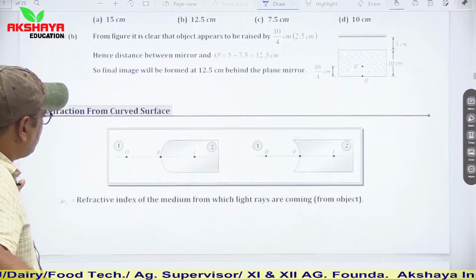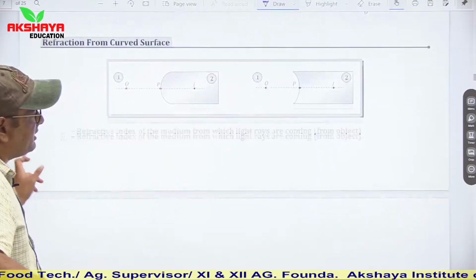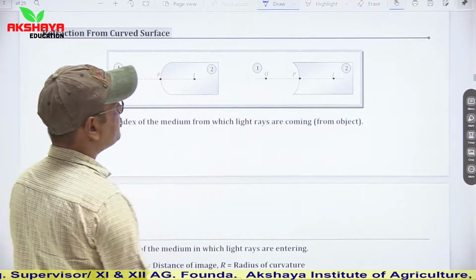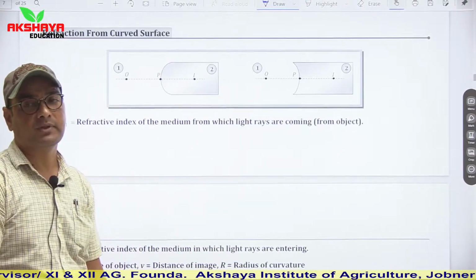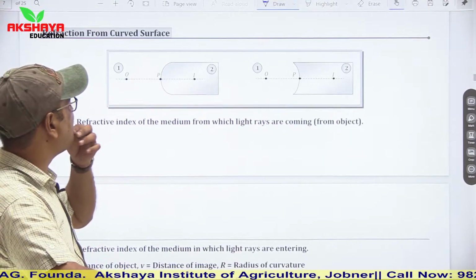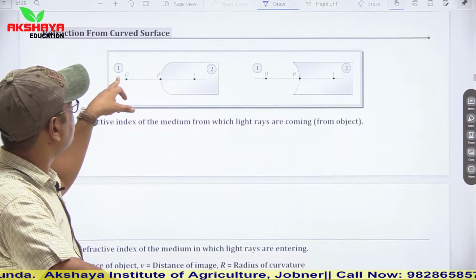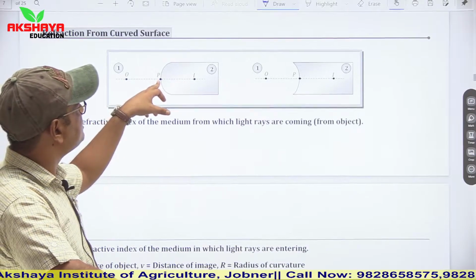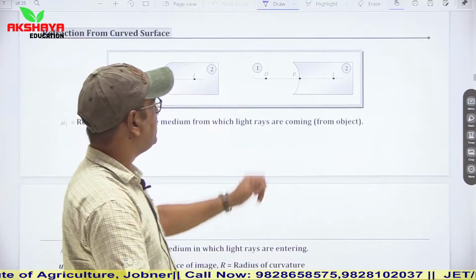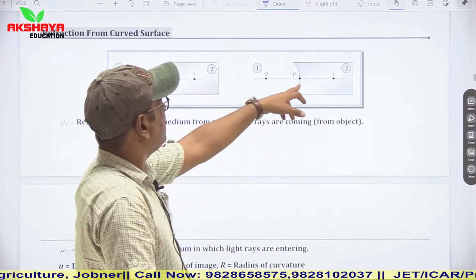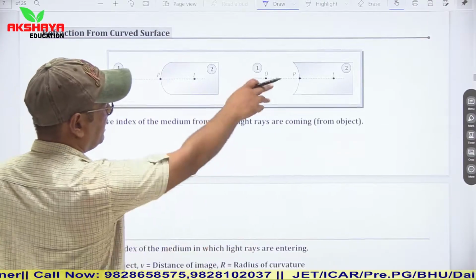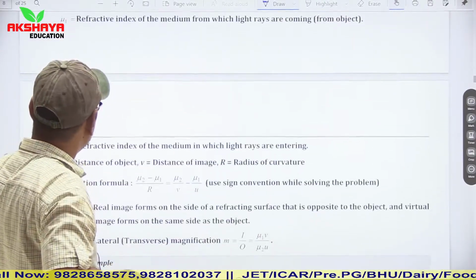Now see refraction from curved surfaces. So there are two types of curved surfaces again here. One is convex and another one is concave. So we can clearly see in first case, this is the object, this is the pole, and its image is formed in medium 2. Similarly, in second case, if this is the ray, then images are formed here in second medium.